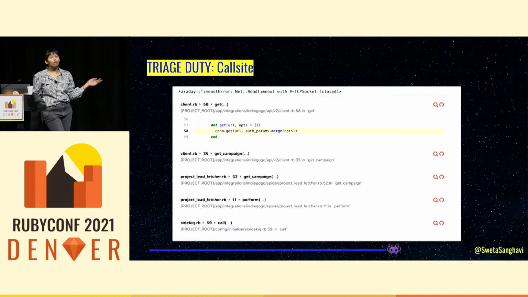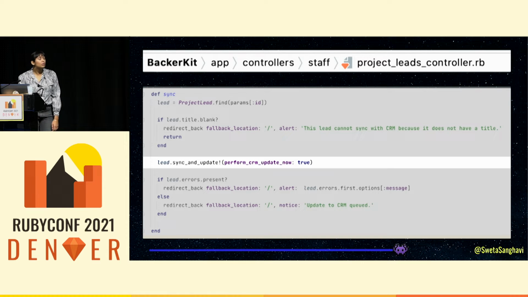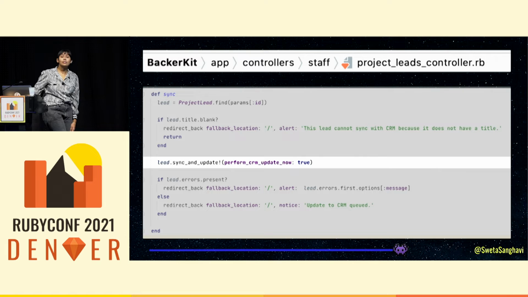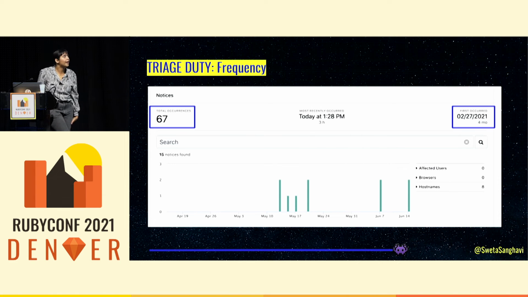We might then look at where this worker is being called from to understand more about the purpose of this code. I've done some digging for us, and we can see that it's coming from a staff controller action called sync, from a method sync and update. So again, we're starting to get some more information, like, oh, this is a staff action that is exposed. This is a GET request. So some information that we expect to have, we did not, and we also know it's coming from something that is exposed to a user. So theoretically, they could kick the worker off again.